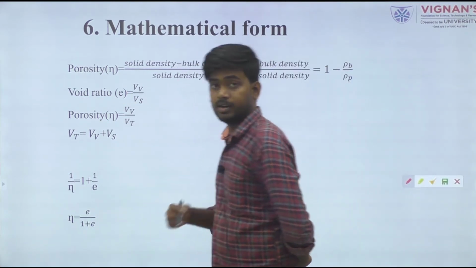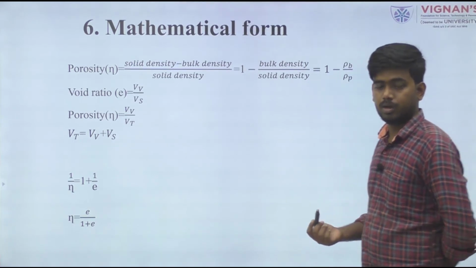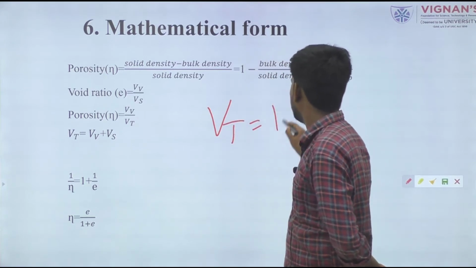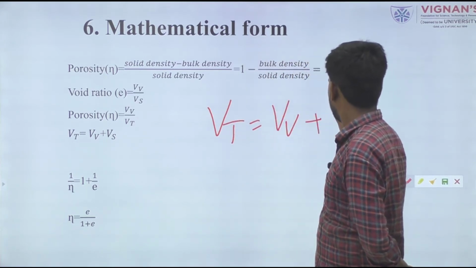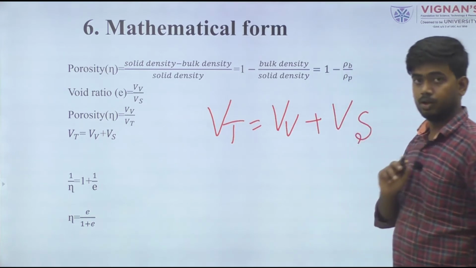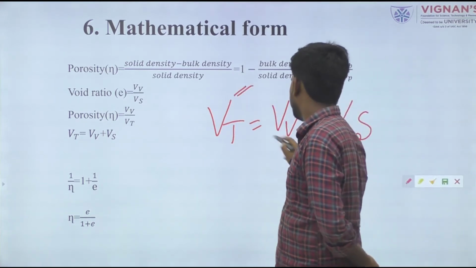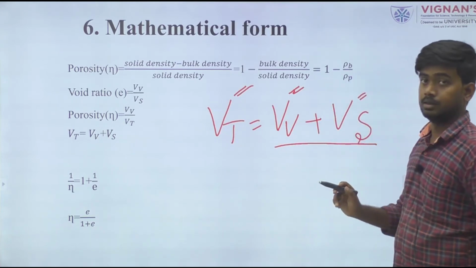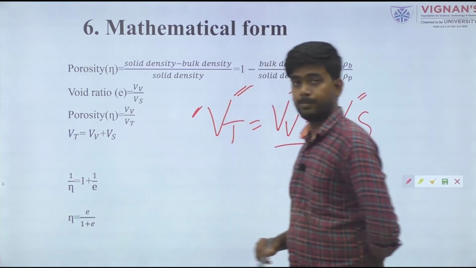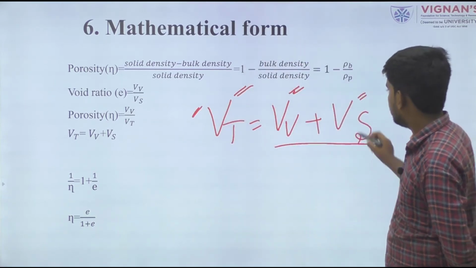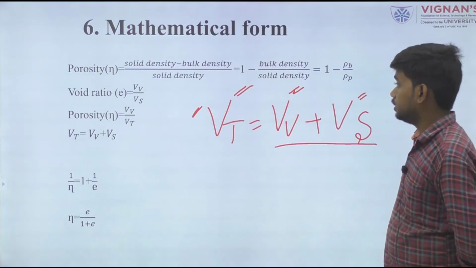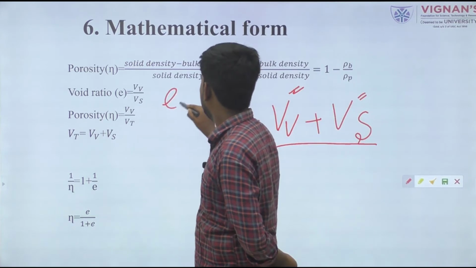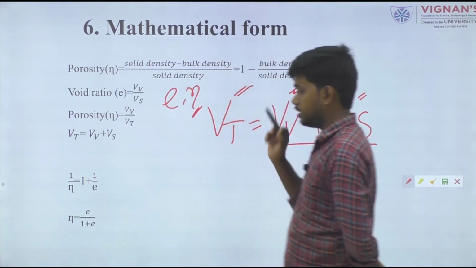So what is the difference between solid volume and total volume? Total volume is the summation of volume of void plus volume of solid. It is known as the total volume. If we talk about solid volume, then we neglect the volume of void. So if we want to find the relationship between e, the void ratio, and eta, the porosity.